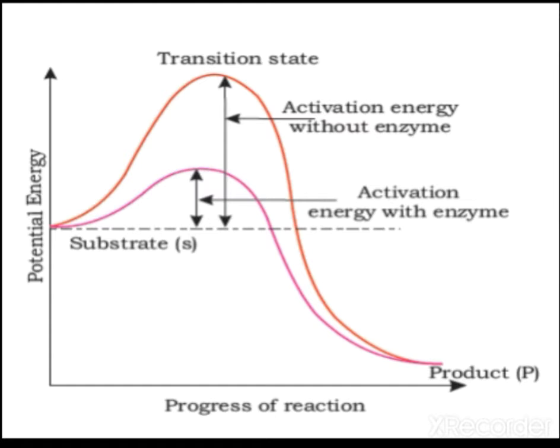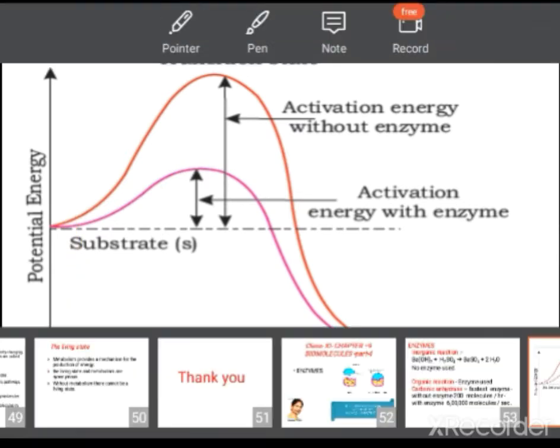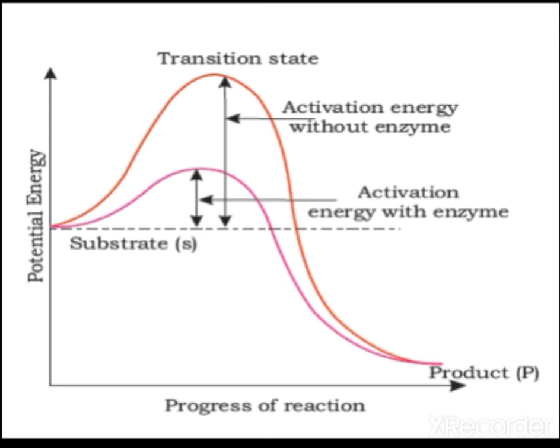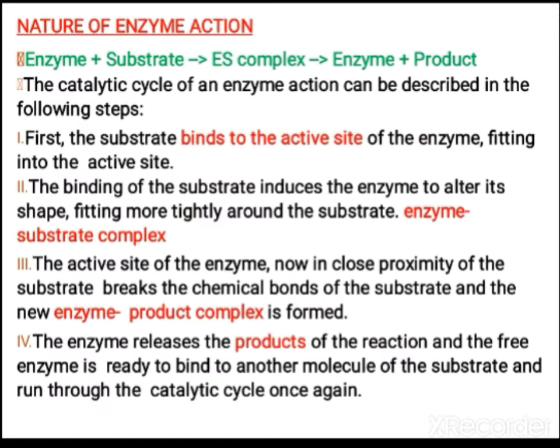That is what the simple graph explains. Sometimes they can give you the graph and ask you to explain it, children, so you have to understand. On one side we are plotting potential energy, on the other side progress of reaction, and it shows the energy used with the enzyme and without the enzyme.